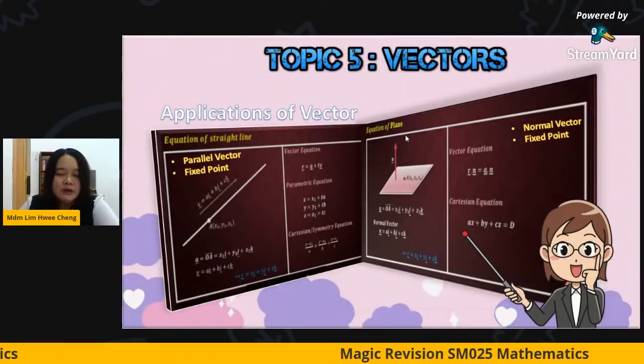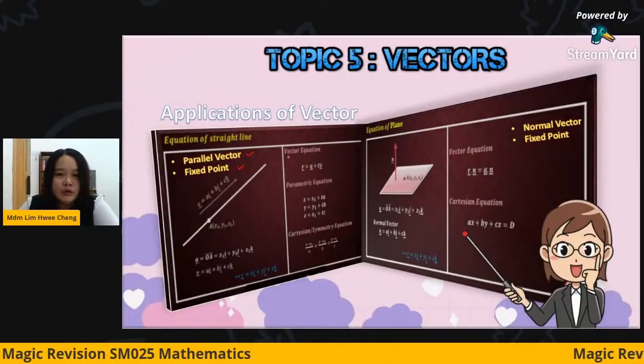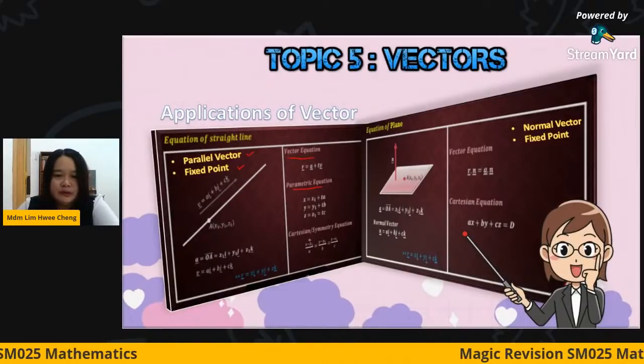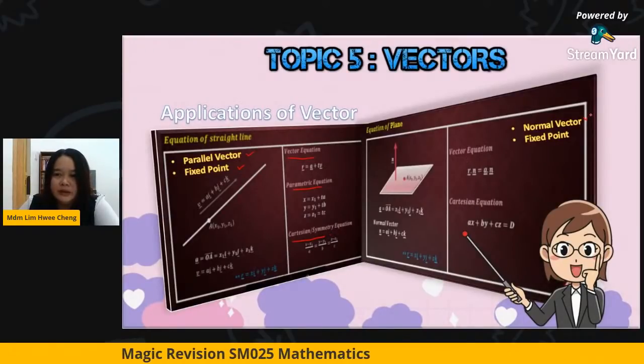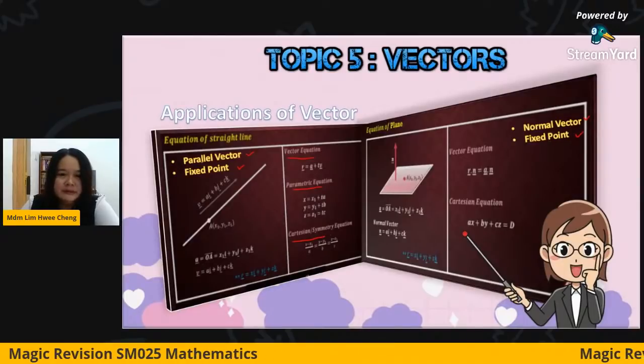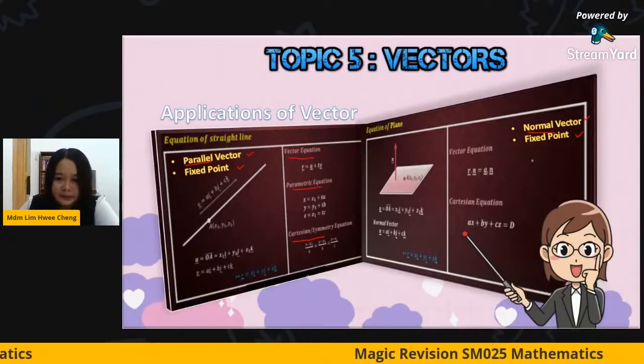Okay, so for the equation of a straight line, you need the parameter of a parallel vector and a fixed point, and you have to know how to convert into the vector equation, parametric equation, and Cartesian equations. And for the equations of a plane, you need a normal vector and a fixed point. So you will see a difference: for a line, you need a parallel vector. For a plane, you need a normal vector.